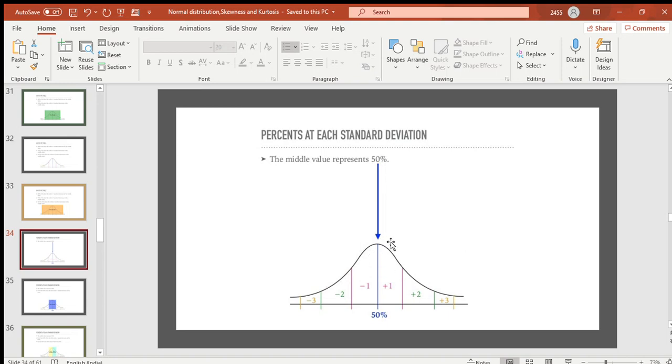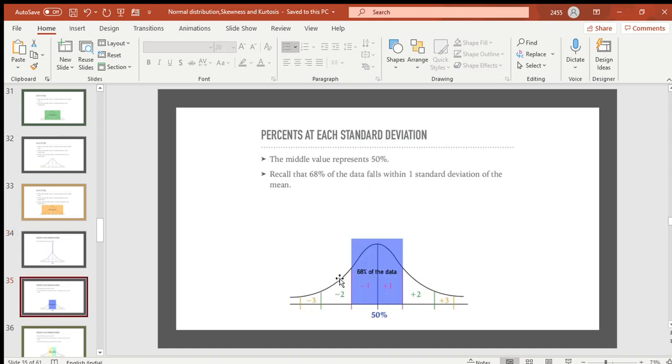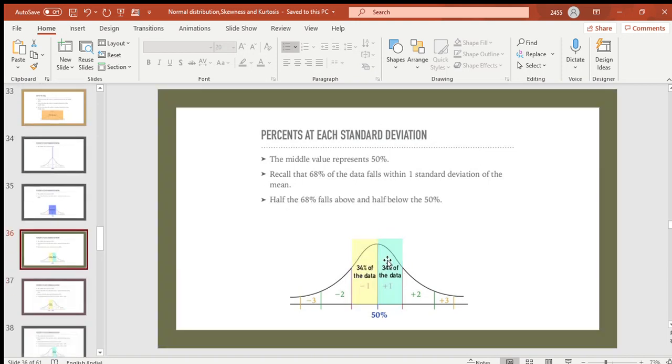So let's see, we will represent them in percentages. So if we take this as 50%, this side is 0 and this side is 100, how the numbers come from these lines, how much they represent in percentages. So we see that this -1 to +1 is 68% of the data, we will divide it by 2, it is coming 34%, 34%. So after doing 50 minus 34 it is 16. So this line is 16% of the total data.